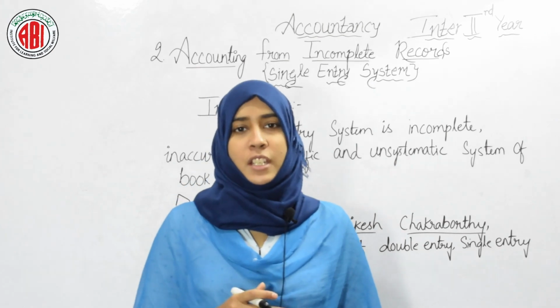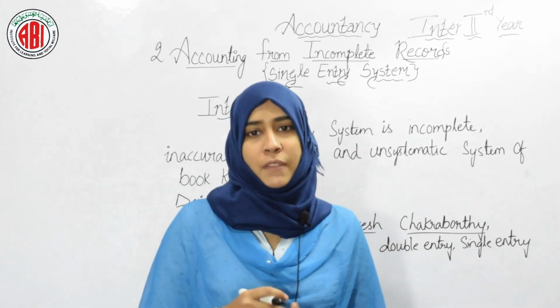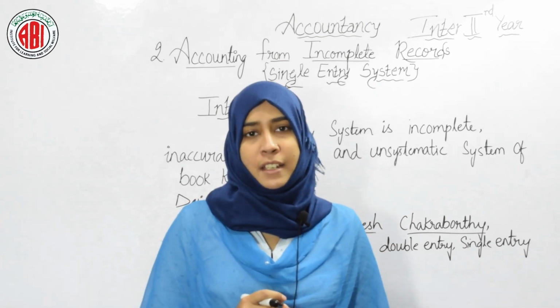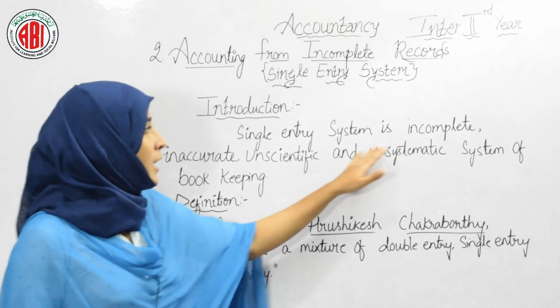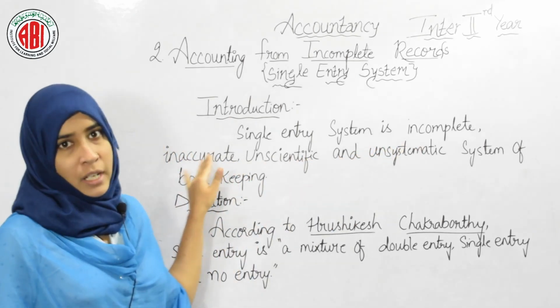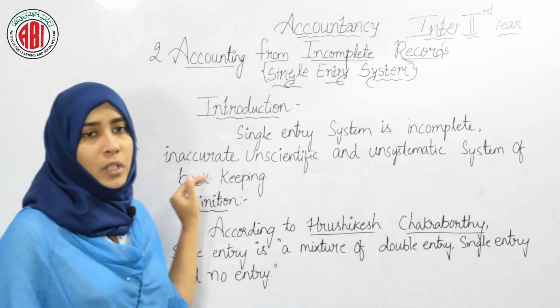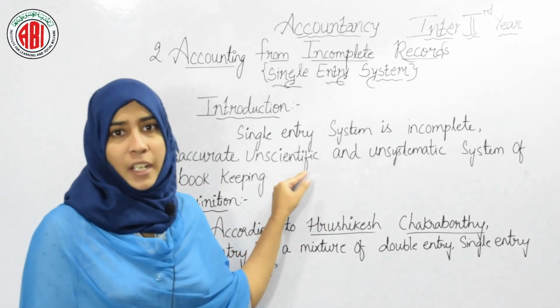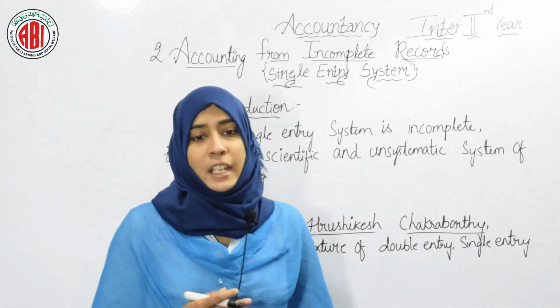But the organizations which do not follow the double entry system will ascertain their profit and financial position through the single entry system. Therefore, the single entry system is an incomplete, inaccurate, unscientific and unsystematic system of bookkeeping, because here double records are not maintained. It maintains only personal accounts and cash account.